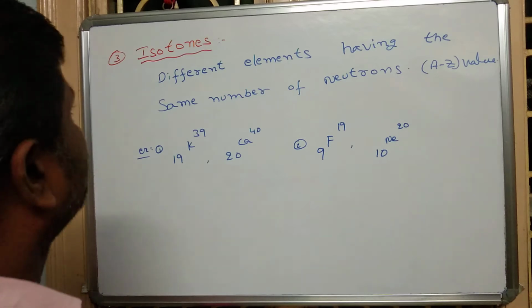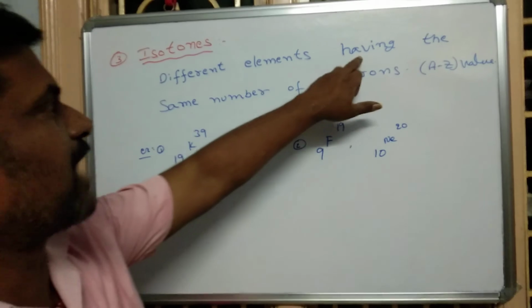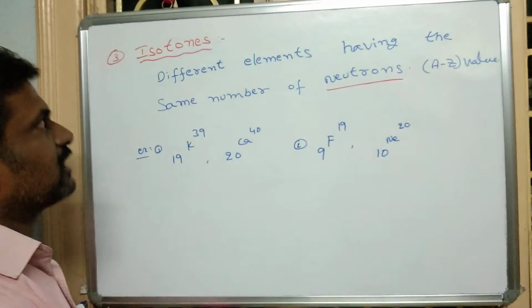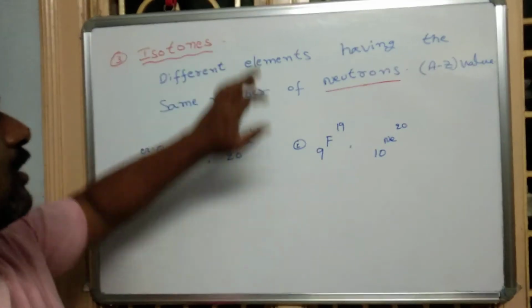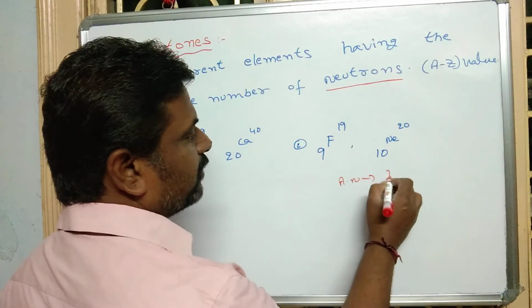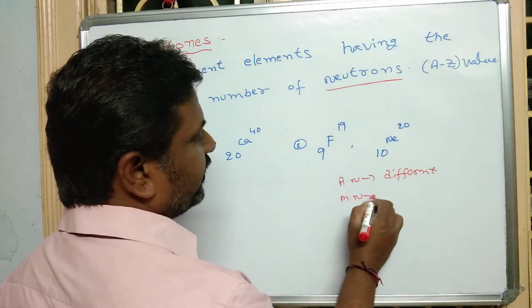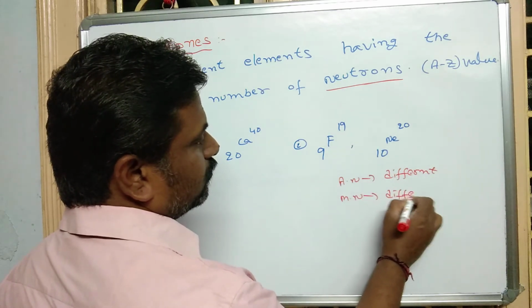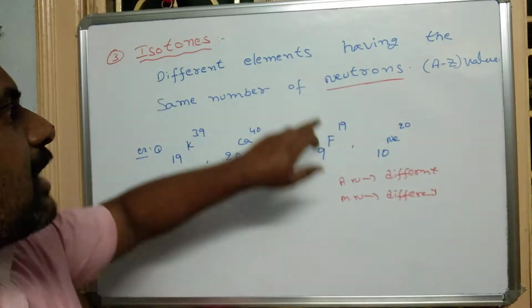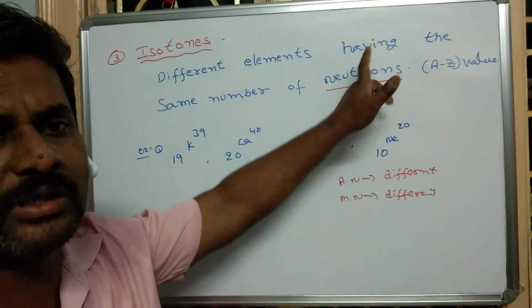Next, the third one, isotones. Isotones means different elements having the same number of neutrons. Here the atomic number is different and the mass number is also different, but they have the same number of neutrons. So those are called isotones.